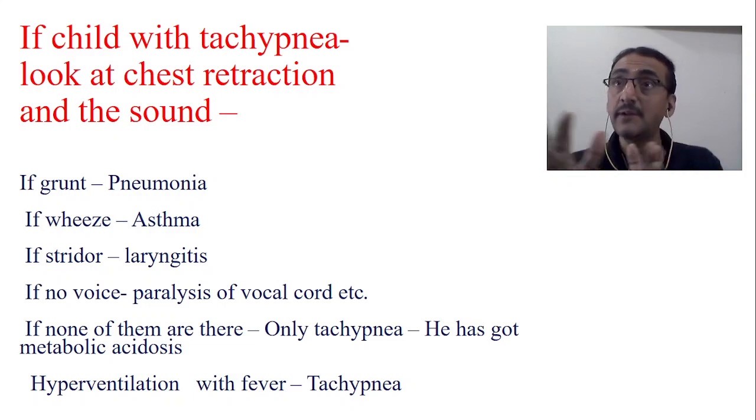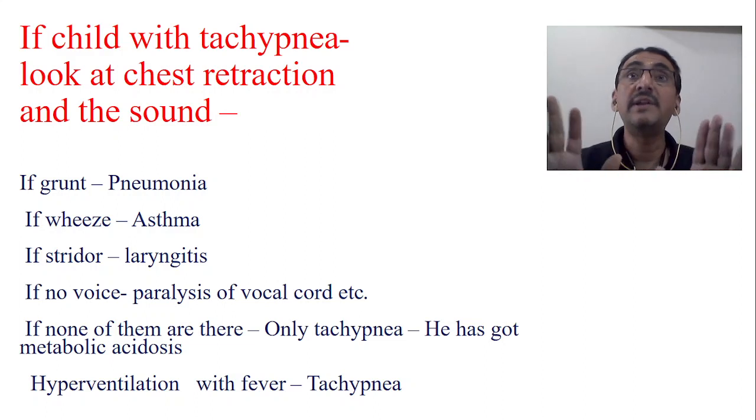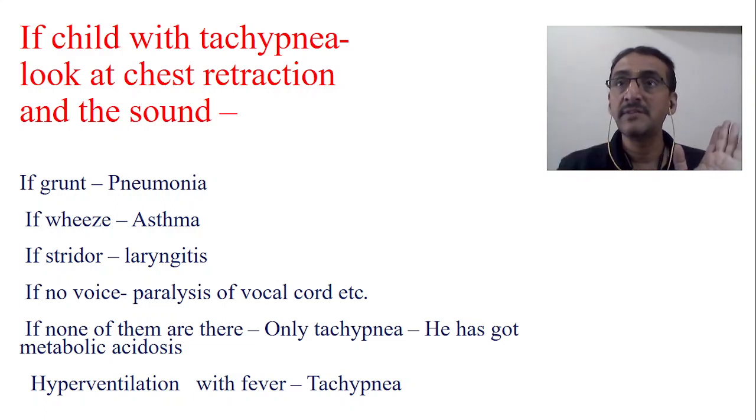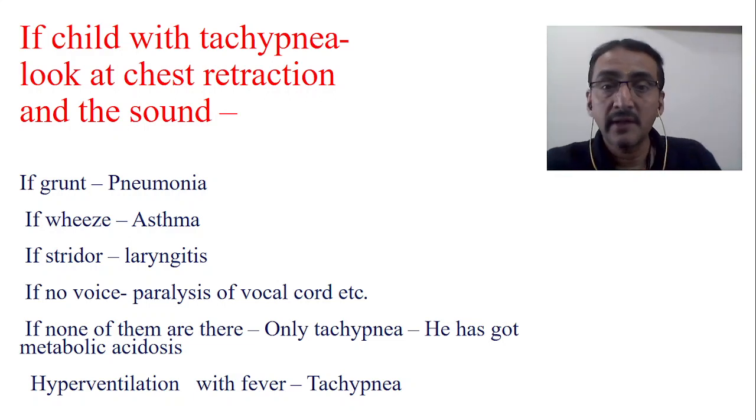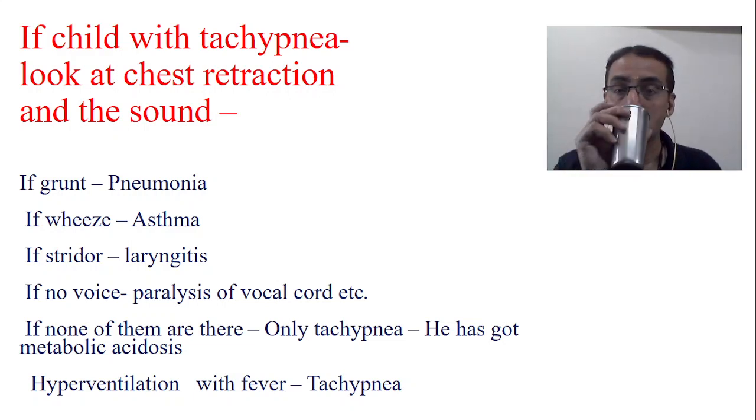So any kind of metabolic problem, if prominent, will present with only tachypnea. There is no respiratory distress, no cough, no breathlessness, nothing. Only tachypnea will be there. So when you find such patients, immediately you have to find out that one or the other metabolic cause is there.